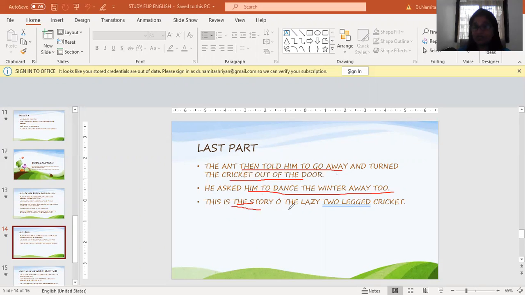So this is the story of the lazy two-legged cricket. Generally, crickets we know, as we see outside, are four-legged, right? But here, this is a way of telling that this is a parable, it's a fable, right? So the characters have also been given almost like a human kind of a form. So this is a two-legged cricket that we are seeing in this particular poem, but he was a lazy one who never knew the importance of being industrious, or being hardworking.